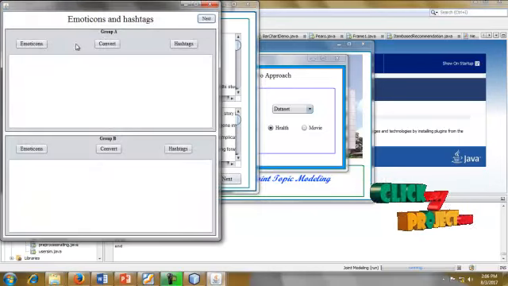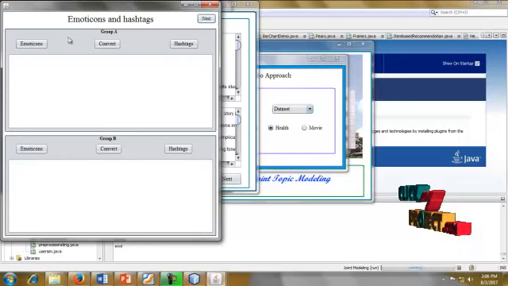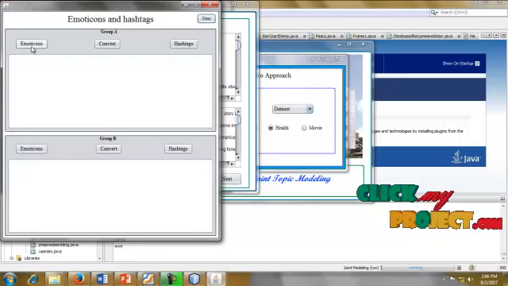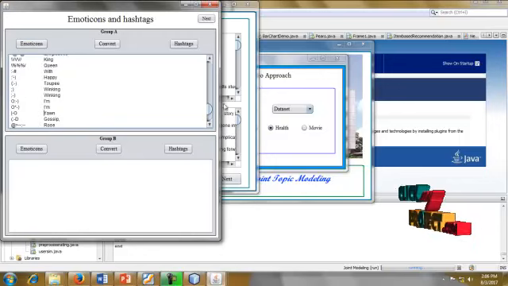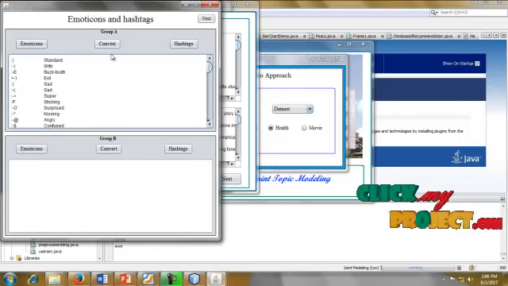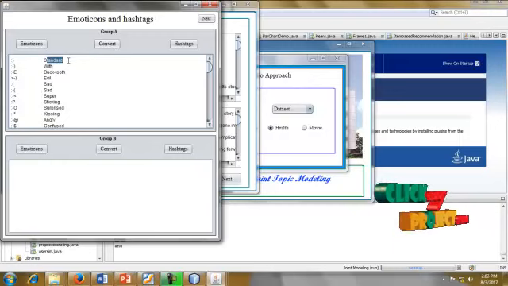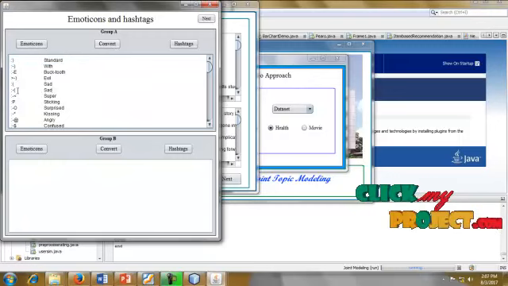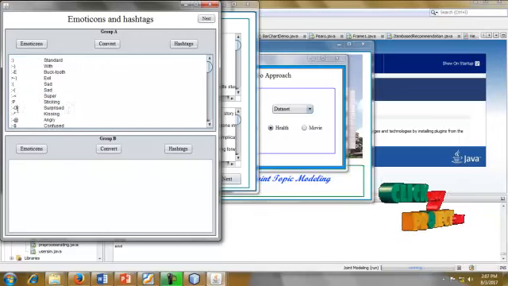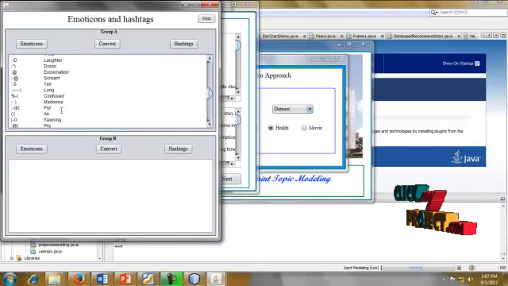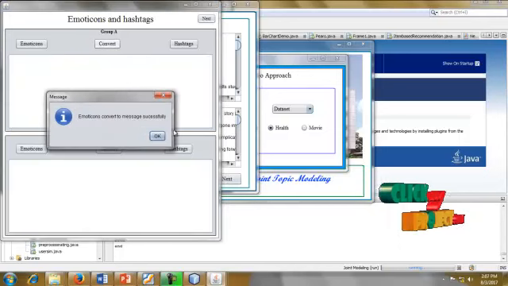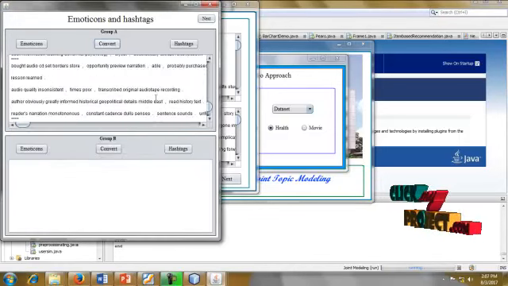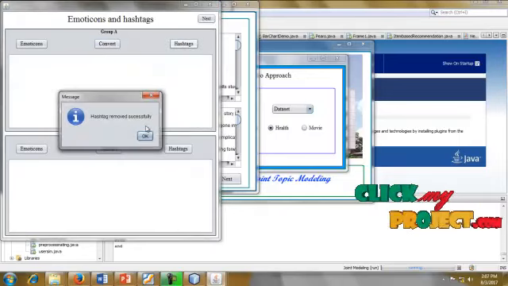After the segmentation, the data is converted to emoticons and hashtags. The emoticons are nothing but smileys, and smileys are converted to symbols. Here our dataset uses standard smileys. This is a sad smiley. This is supervised, so there is a smiley for every message. So the emoticons are converted into the messages. Now we will remove the hashtags.